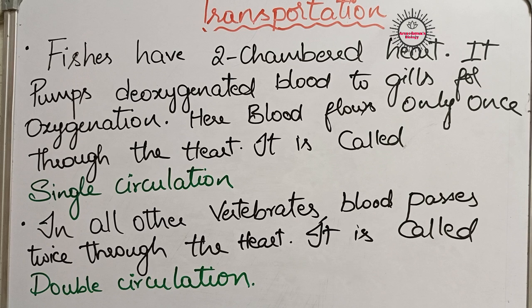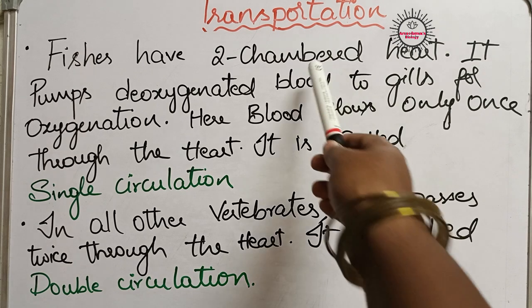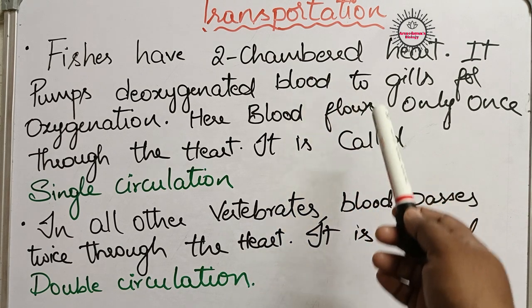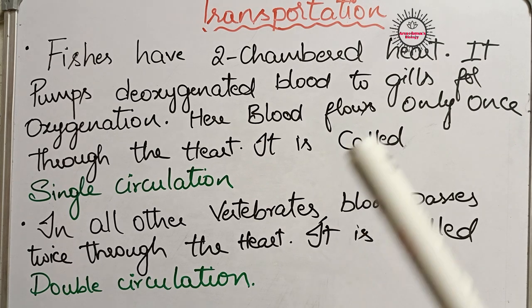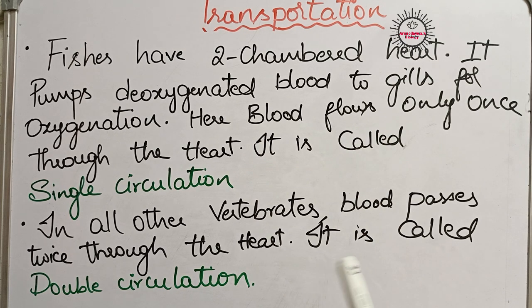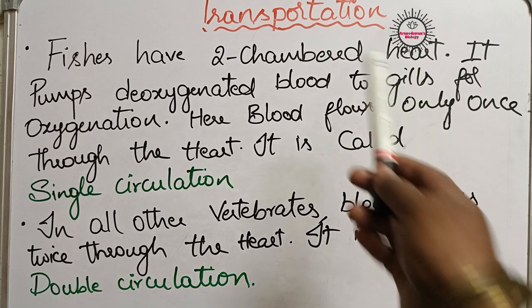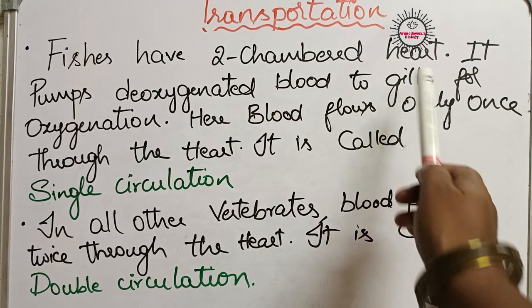Coming to fishes, usually fishes have only a two-chambered heart. The heart has only two chambers, one atrium and one ventricle. So in the case of fishes, the deoxygenated blood from body parts is carried to the heart, and from the heart the deoxygenated blood is passed to gills for oxygenation.